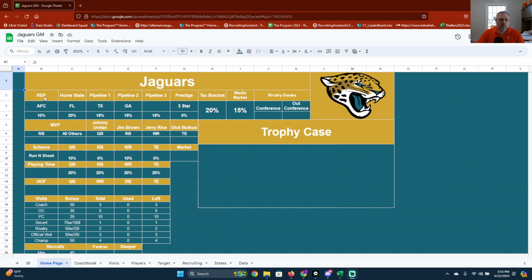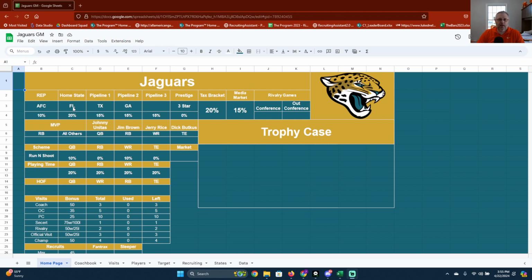So first thing is you have your rep. What that is going to be the conference you're in. If it's in the pros, it's going to be your AFC, NFC, and then if you're in your minors, it's going to be your SEC, Big 10, Big 12, things like that. And any player in those conferences, you'll get a 10% bonus on them.